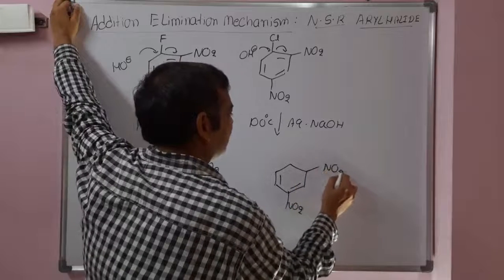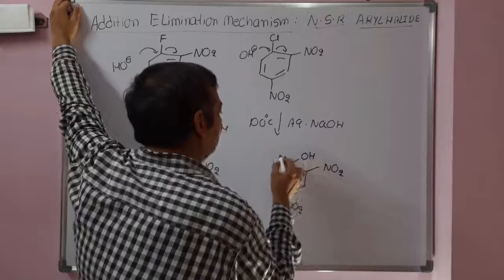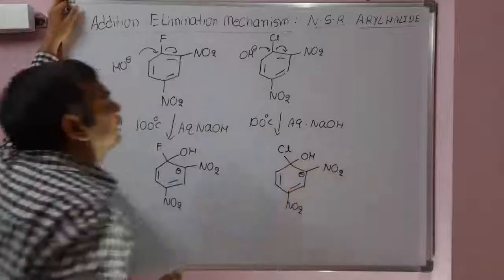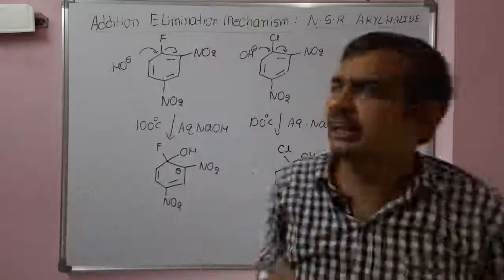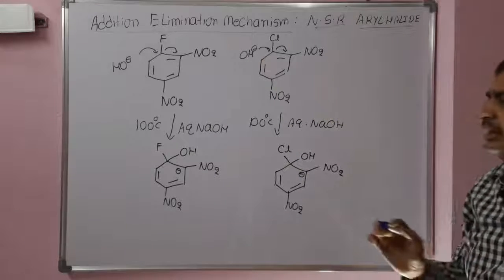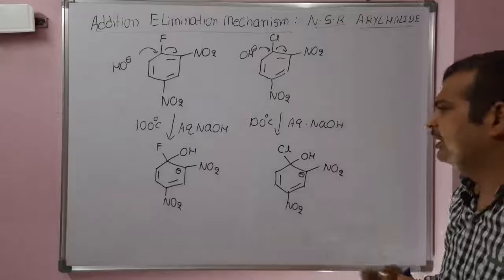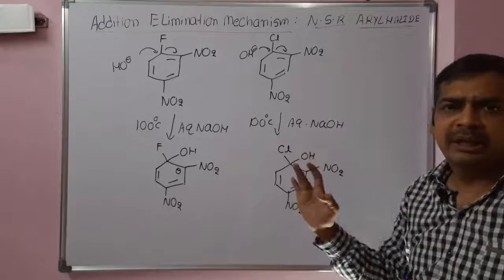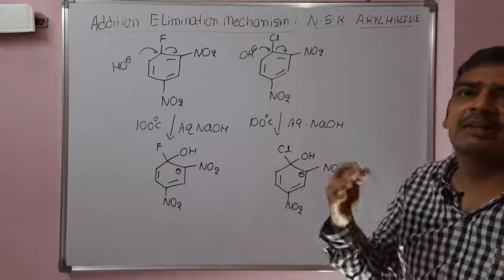The only difference is in the first example it is fluoro, in the second example chloro. Among these two, which will readily undergo nucleophilic substitution depends on the stability of the carbanion. The one which is the more stable carbanion will readily react with sodium hydroxide.